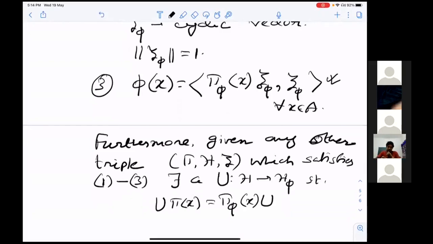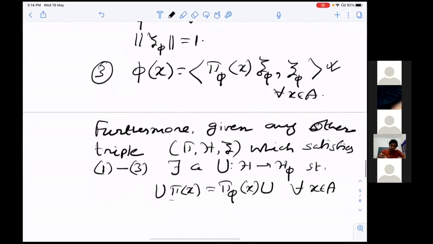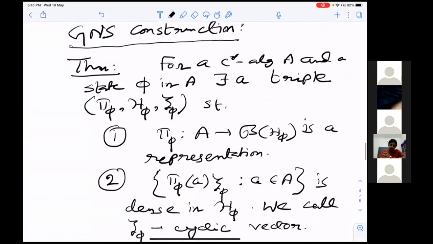I hope this is correct. π is from A to B(H), and then U will map H to H_φ. This holds for x in A, and also Uξ will go to ξ_φ. So this is uniqueness: there exists a unique such triple, basically up to isomorphism of representation.